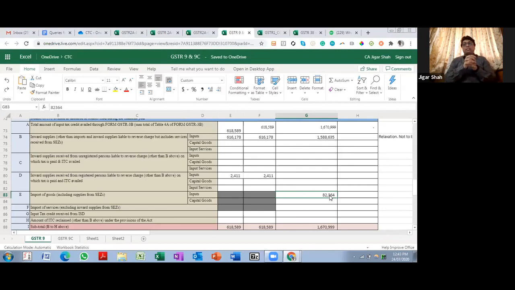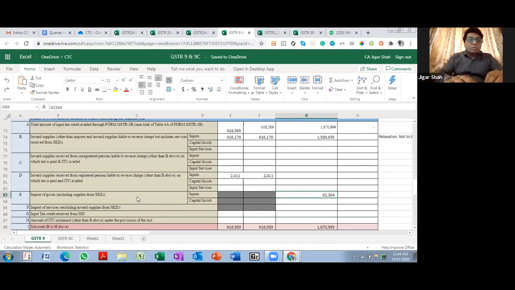One view can be that DRC 03 came after a lot of time. So one thing that you should always take care of is, let us say you found any discrepancies in 1819, and there is some tax which is yet to be paid. Initially, what we used to do is disclose it in the 3B of the next period or next financial year. So this actually messed up your 3B of the next financial year as well. So you should definitely disclose it. In that scenario, now you should definitely pay that only through DRC 03.